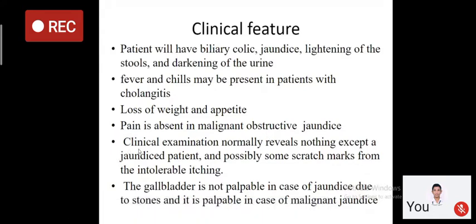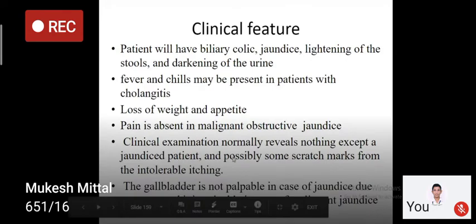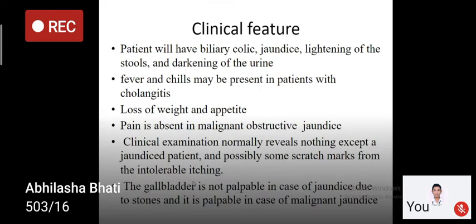And if you do clinical examination of these patients, usually there will be nothing except that the patient will have jaundice and possibly some scratch marks from the intolerable itching. So another important feature of obstructive jaundice will be itching over the body.